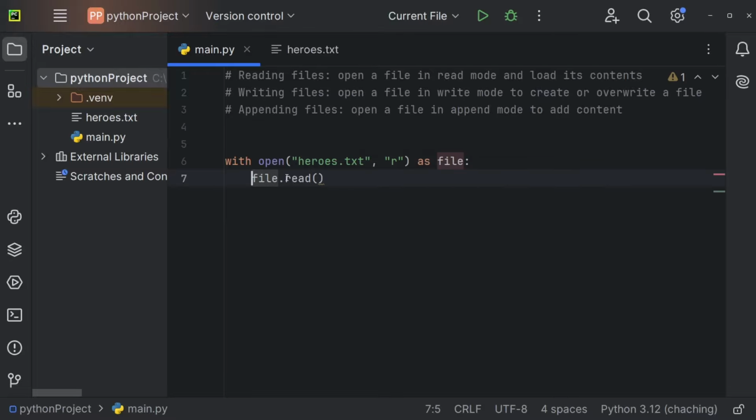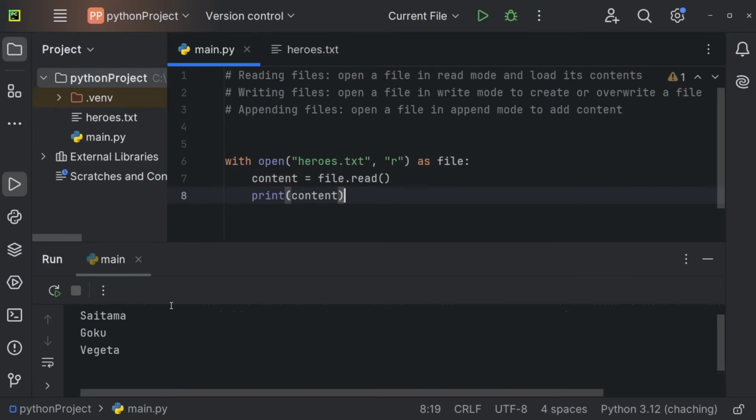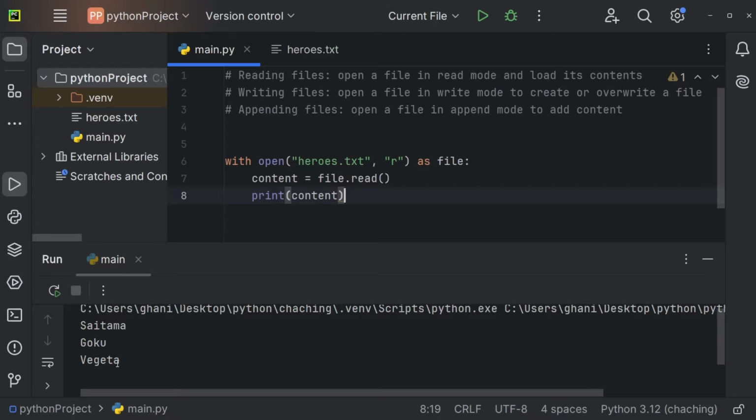We can also store this content within the content variable right here. And now let me just print the content for you. And you can see we're getting Saitama, Goku, and Vegeta in the console. So this is how you read a file.